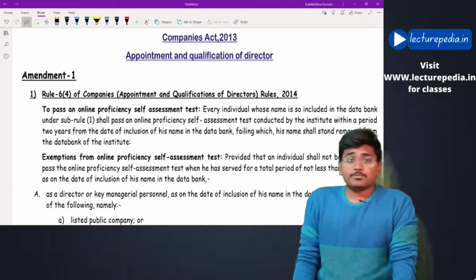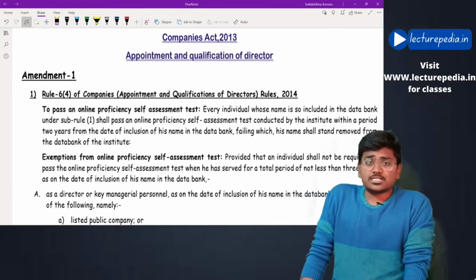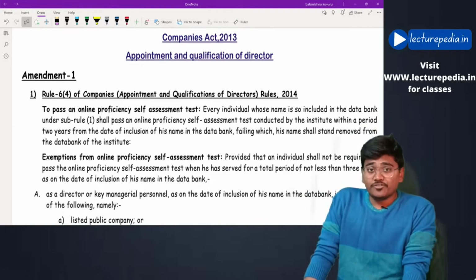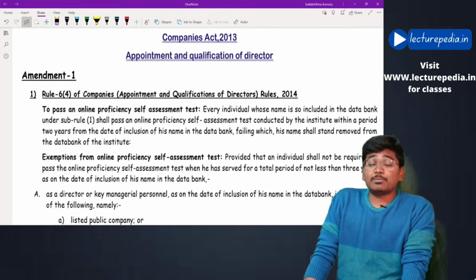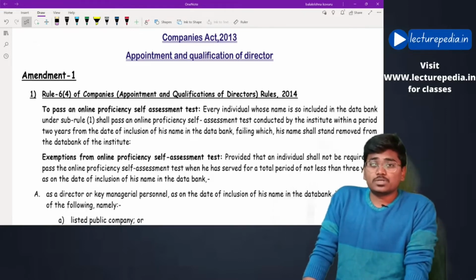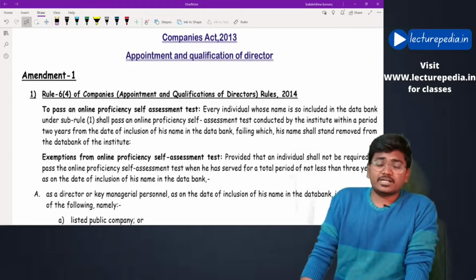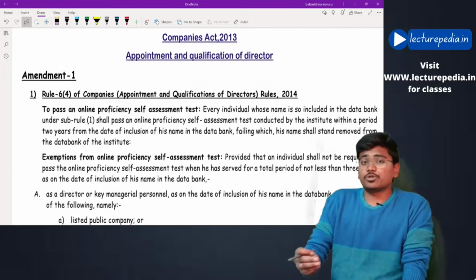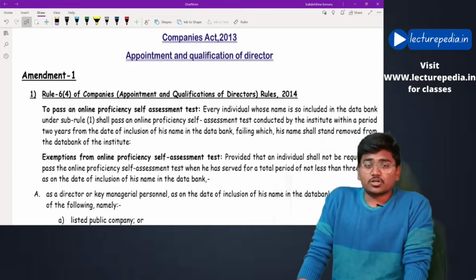From the first chapter, the directors, that is appointment and qualification of directors. If you see under section 150, that is data bank of independent directors, the companies have to select their independent directors from the data bank of independent directors which will be maintained by a particular authority.